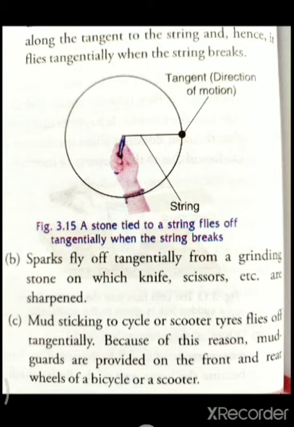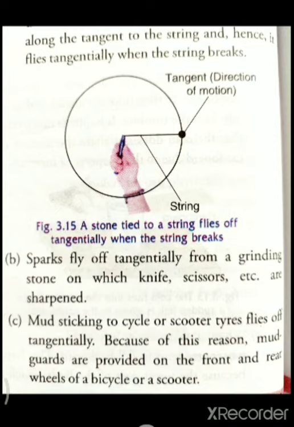The sparks fly off tangentially from the grinding stone. Why? Because rotational motion is occurring there, and the sparks fly in the tangential direction only. It happens because of inertia of direction only.